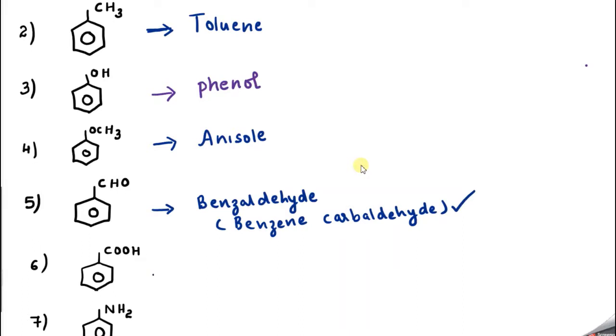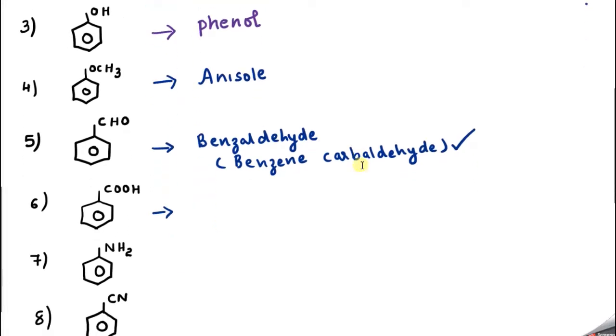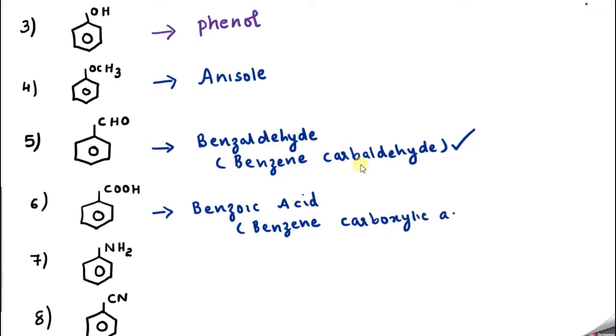Now the next one, what is the common name which is accepted as IUPAC? I can say this is called benzoic acid. What is that? Benzoic acid. Now more correct way is benzene carboxylic acid. Benzene carboxylic acid. Okay. So I hope it is clear for you.